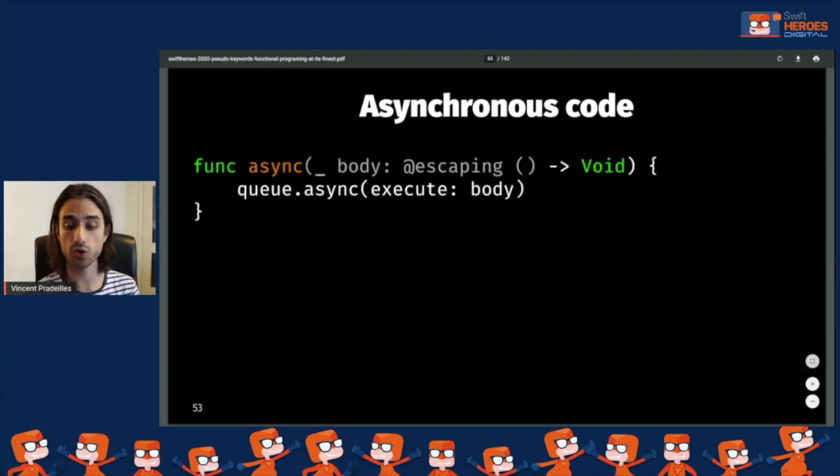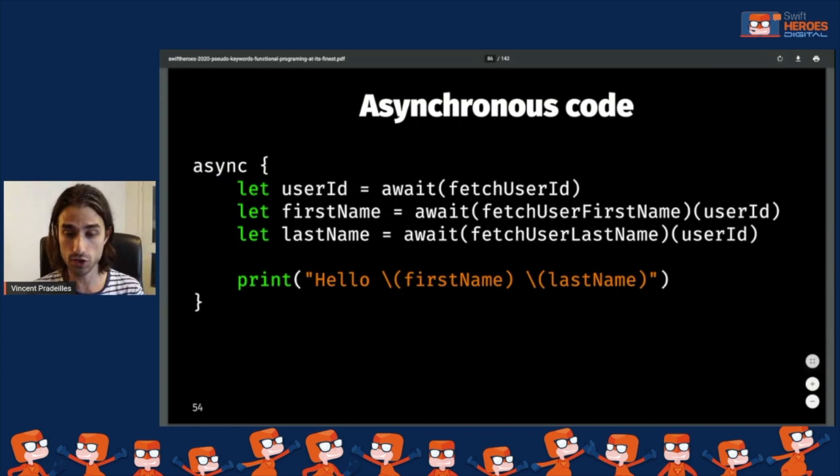And then we implement the other part, which is async. And async, once again, is surprisingly simple. It takes a body, which is a piece of code that we are going to call. It's a piece of code that will block the thread that it's called on, because we are going to use await in this body. And what async does is it schedules the body on the async queue that I have created. So it's a queue that is not the main thread, it's a background thread. So it takes the body and makes it run on a background thread.